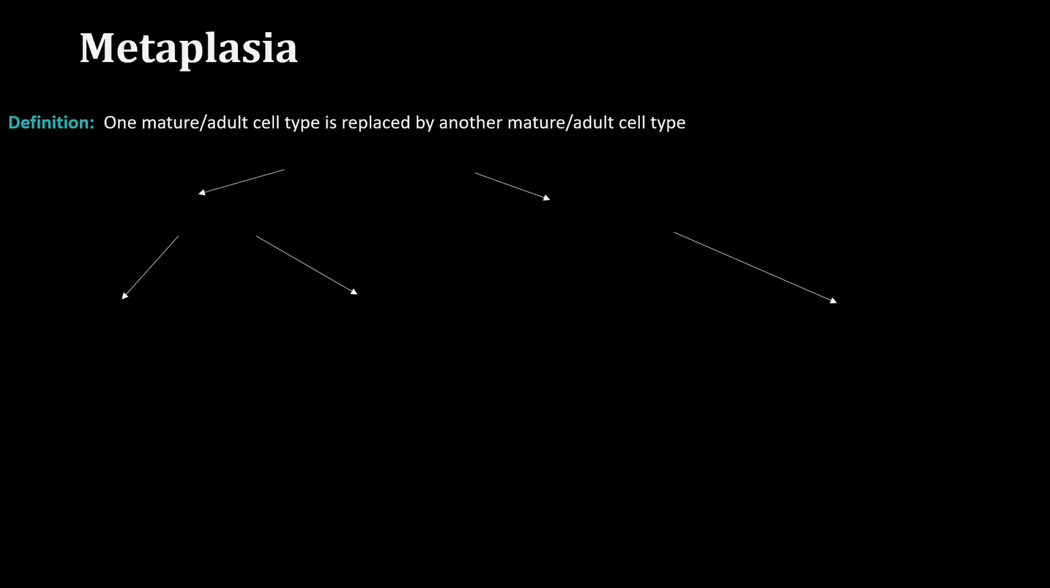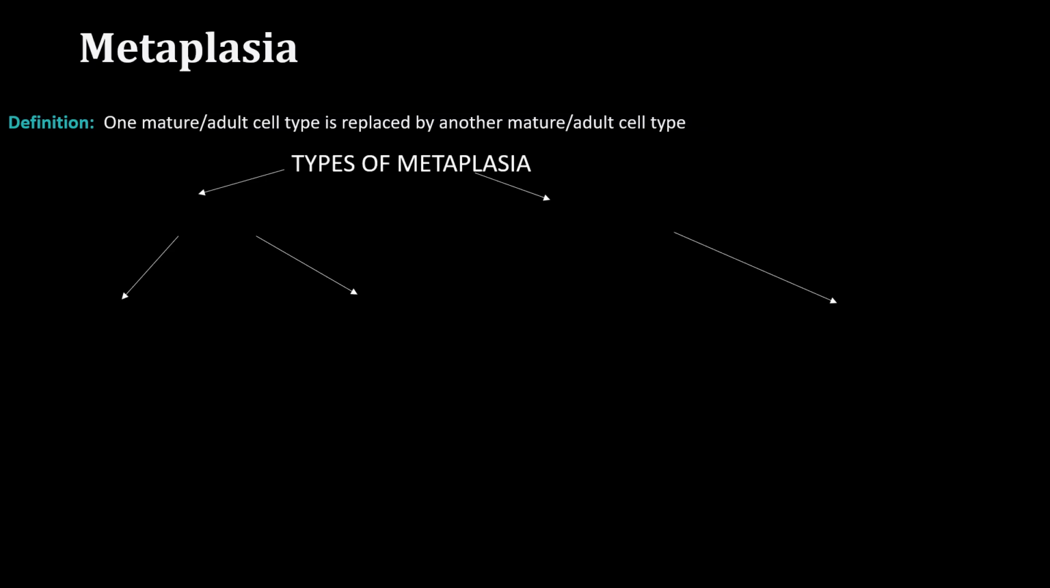So once again, what is metaplasia? Metaplasia is the process when one mature adult cell type is replaced by another mature adult cell type. What is the mechanism of metaplasia? The mechanism of metaplasia is the reprogramming of the stem cells that are present.